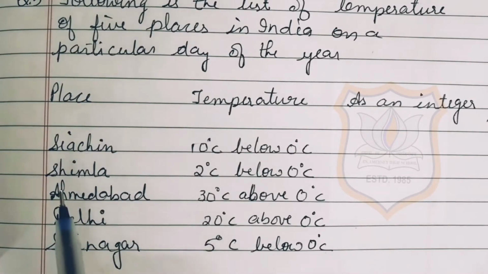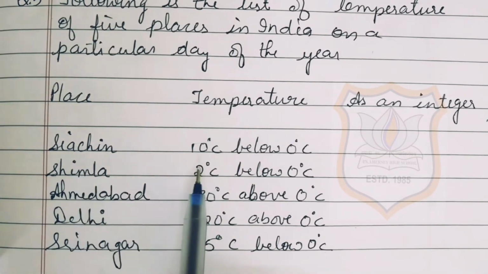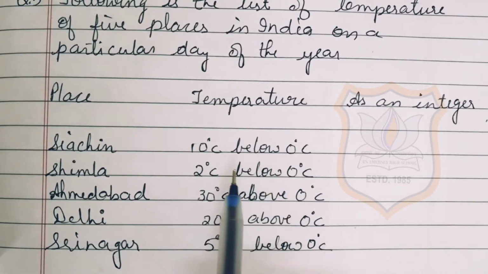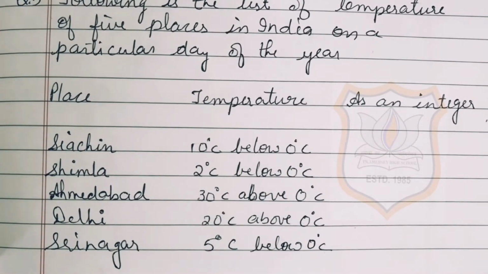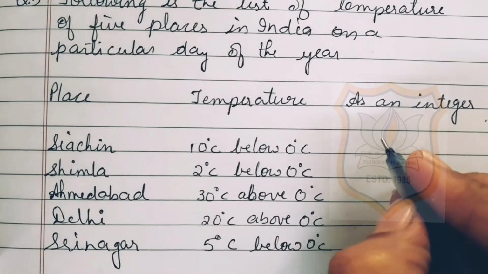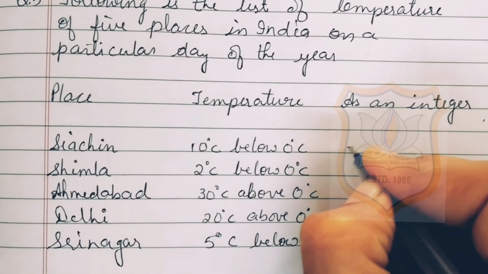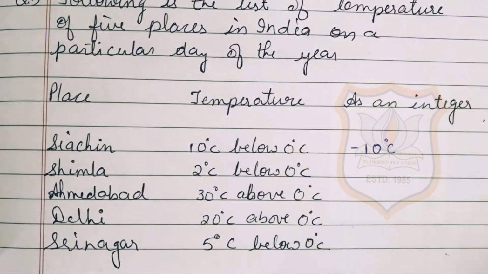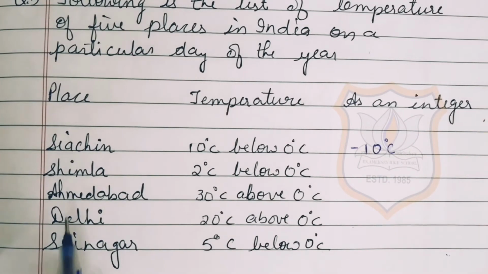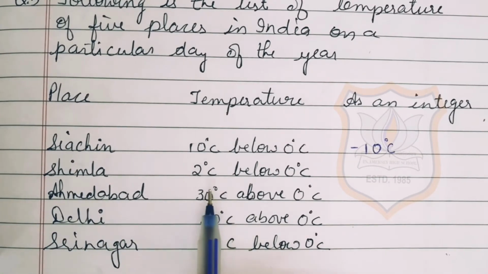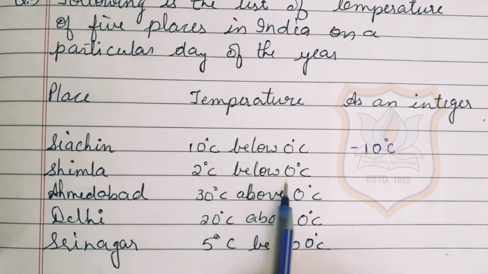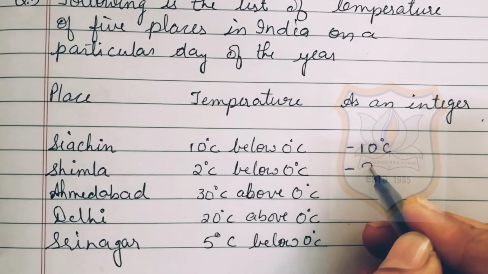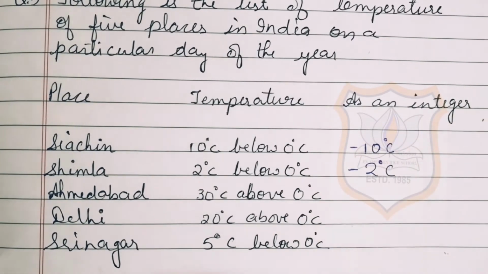Students, here you can see place is given Siachen and the temperature is 10 degrees Celsius below 0 degree Celsius. As I've explained you earlier, if below is written, then we have to add minus sign to the integer. So the answer is minus 10 degree Celsius. Next is Shimla. Temperature is 2 degrees Celsius below 0 degrees Celsius. Again below is there, so we will write minus 2 degree Celsius.